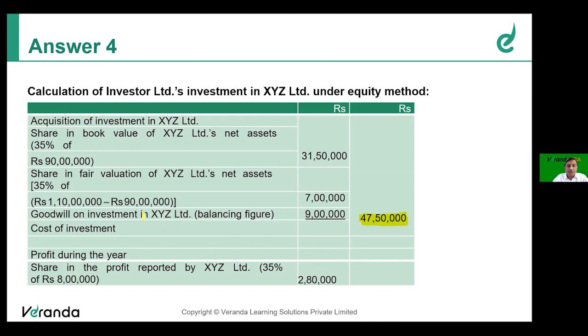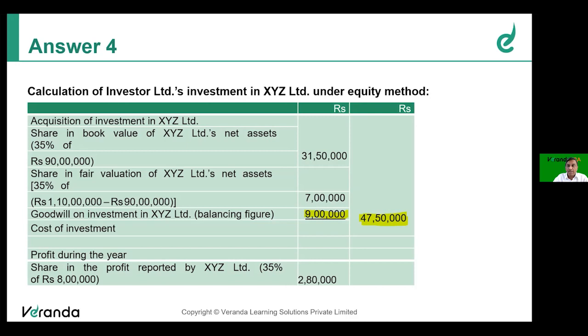So goodwill is determined as the balancing figure. You can do it differently also. Cost is 47 lakh 50. What is 35% of book value of net asset? 31.5. 35% of increase in value is 7 lakh. So 47.5 minus 38.5, 9 lakh. Like that also you can find the value of goodwill as on the date of acquisition.